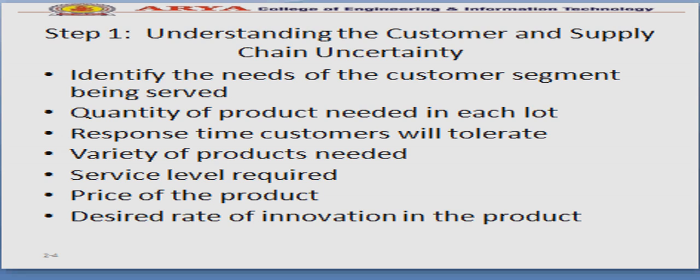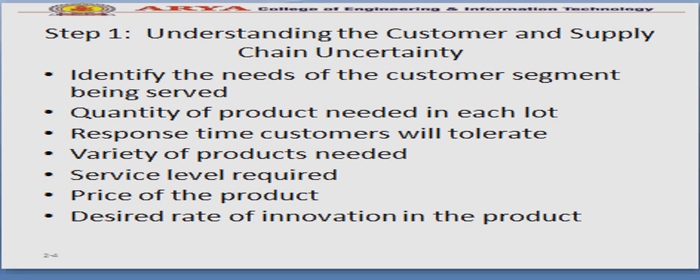No. He will go to another company, because he cannot wait for 2-3 months. Likewise, there are FMCG products, essential products. You cannot wait for 10 days or a month. So you have to understand the response time the customer will tolerate according to the product.